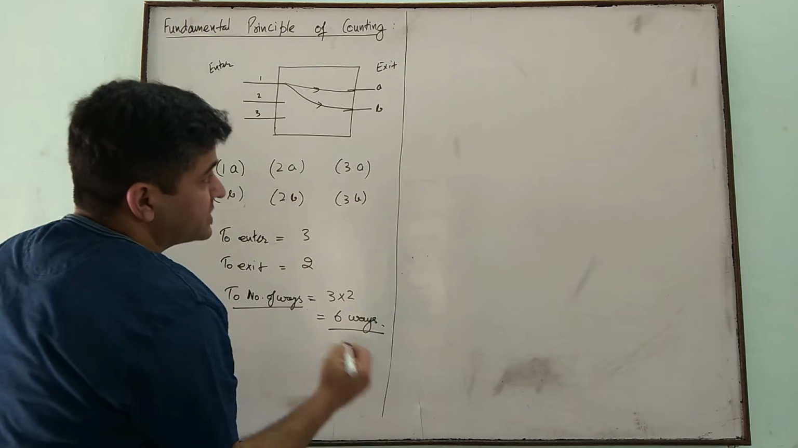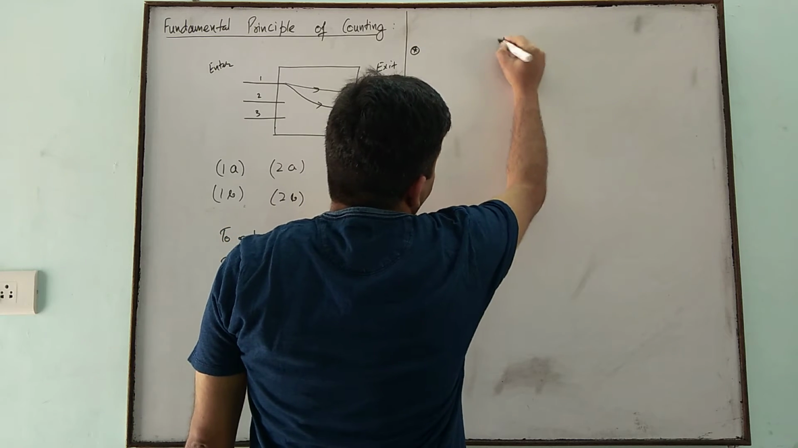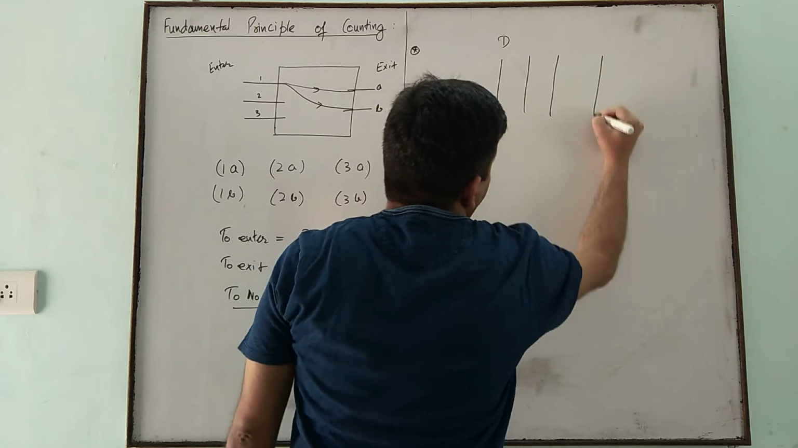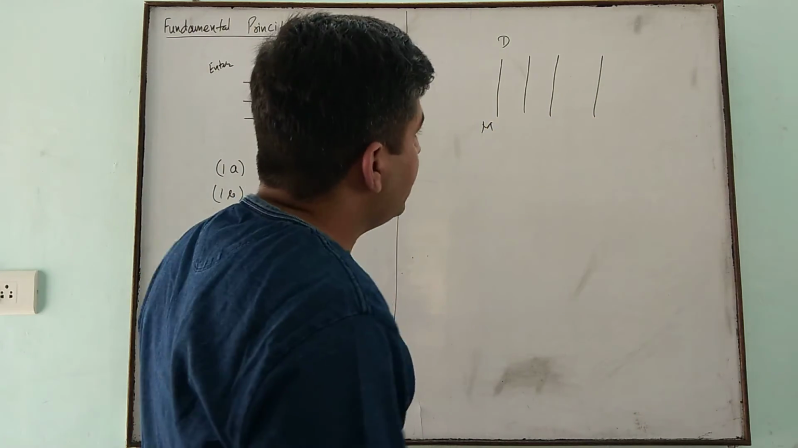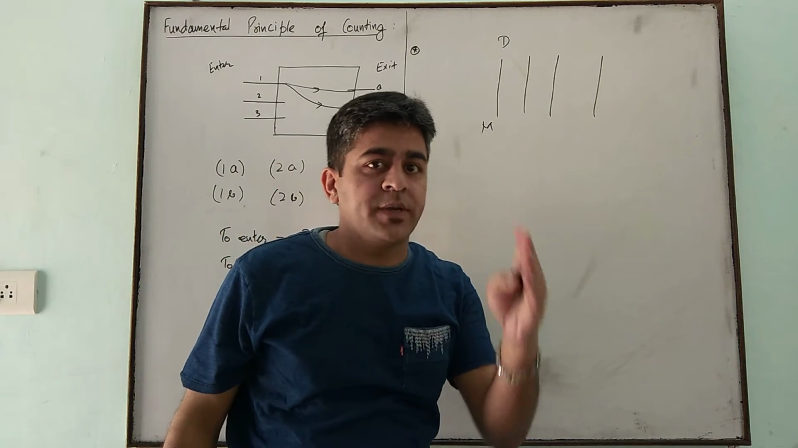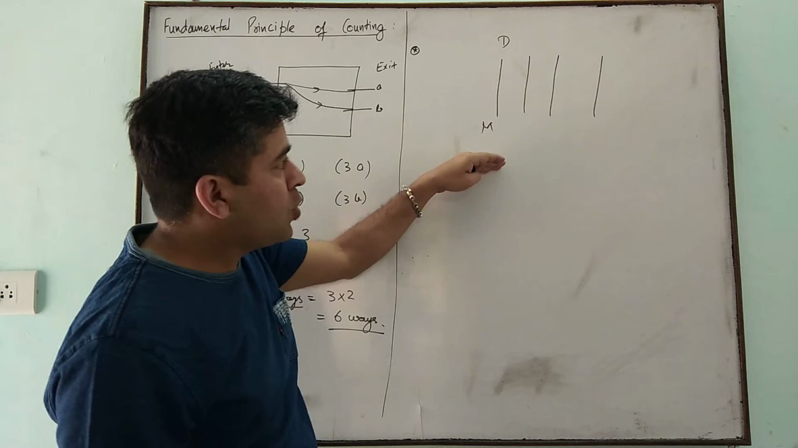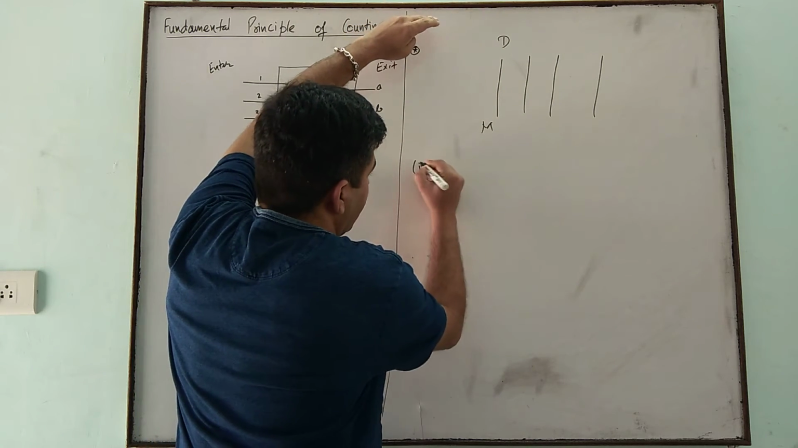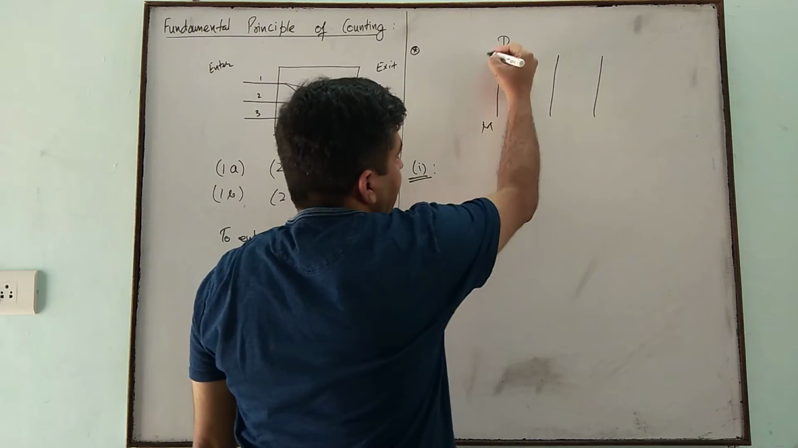Let us take one more example. Suppose from Delhi to Mumbai there are 4 routes to go. In how many ways can a person go and then come back? Now listen to the question properly.